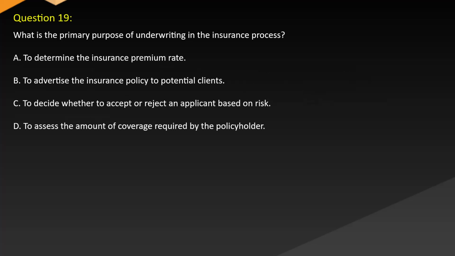Question 19. What is the primary purpose of underwriting in the insurance process? A. To determine the insurance premium rate. B. To advertise the insurance policy to potential clients. C. To decide whether to accept or reject an applicant based on risk. D. To assess the amount of coverage required by the policyholder.